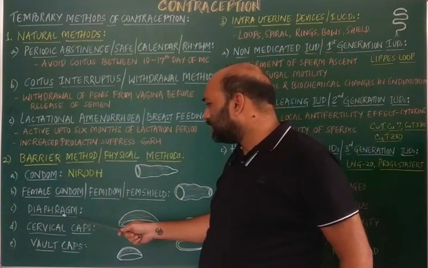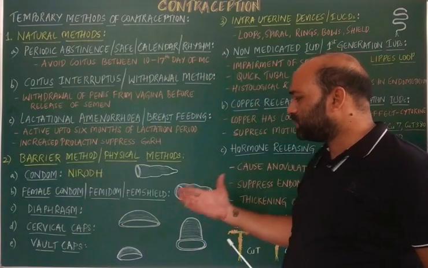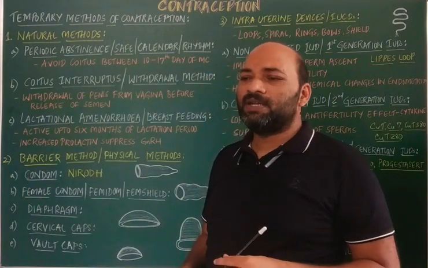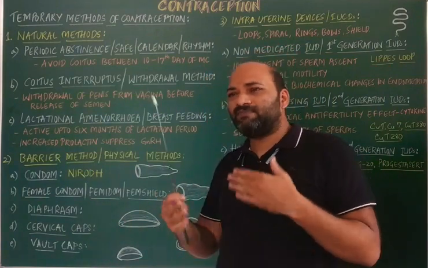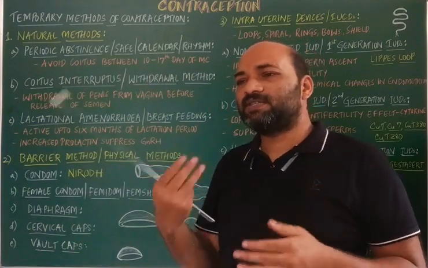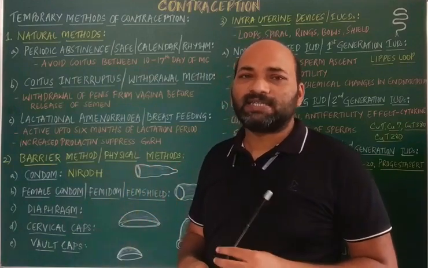Next is the diaphragm, cervical caps and vault caps. Generally these are to be retained in the female tract even 6 hours after the coitus. After 6 hours, the female has to take out the diaphragm and they have to be discarded.